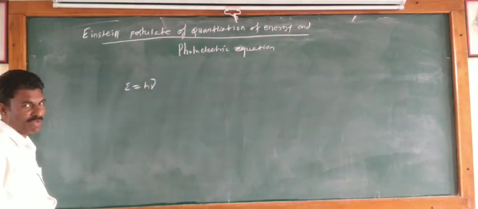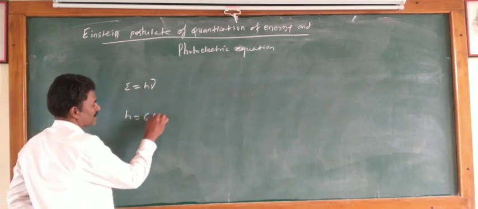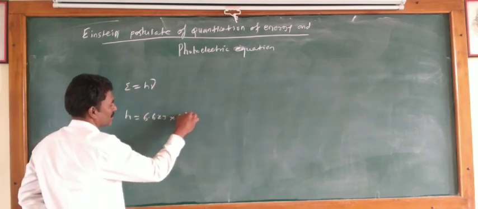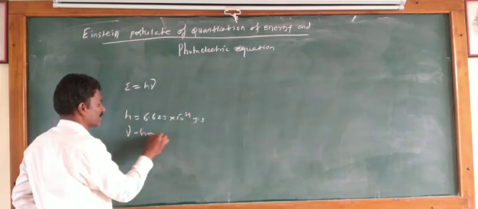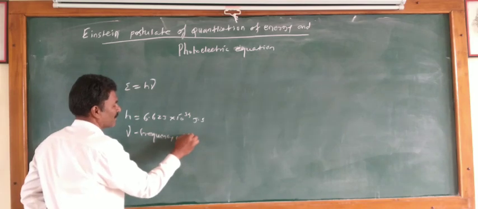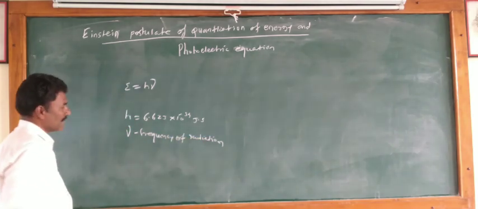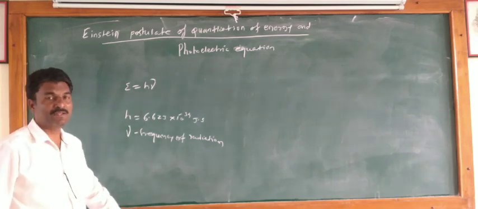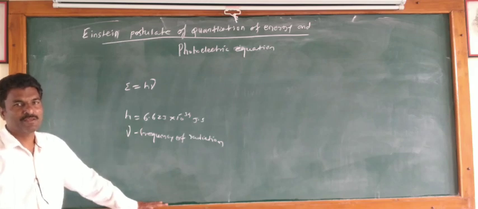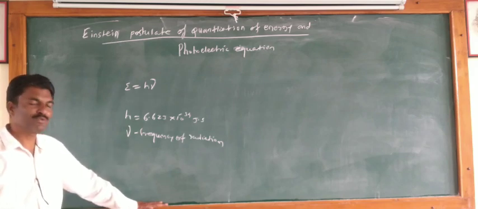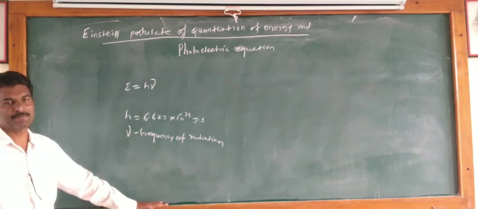Here h is Planck's constant, and the value of h is 6.623 into 10 raised to minus 34 joule second, and nu is the frequency of radiation. This assumption is used by the scientist Einstein to explain the photoelectric effect.